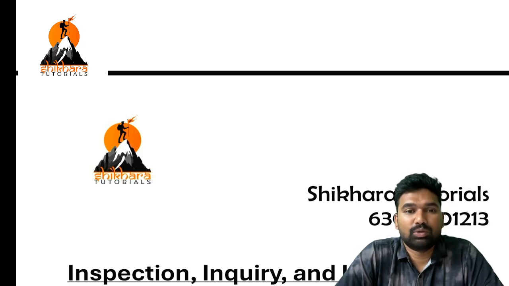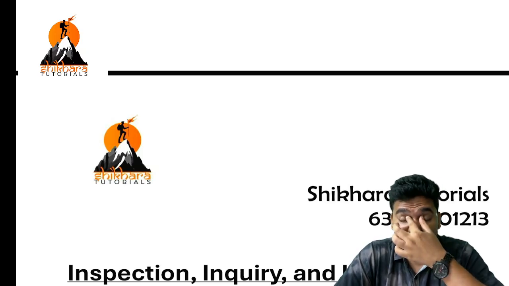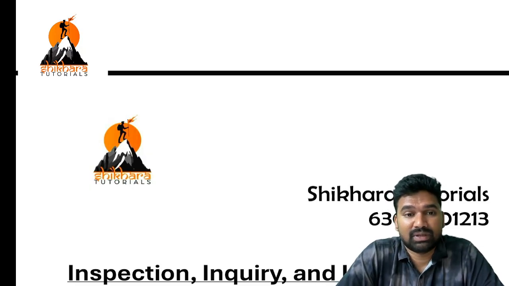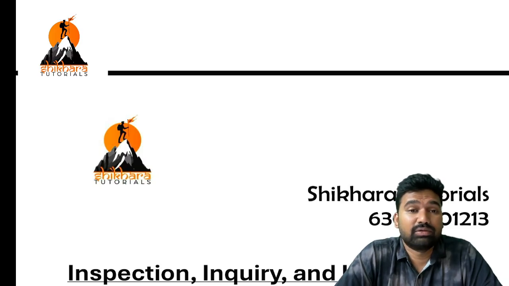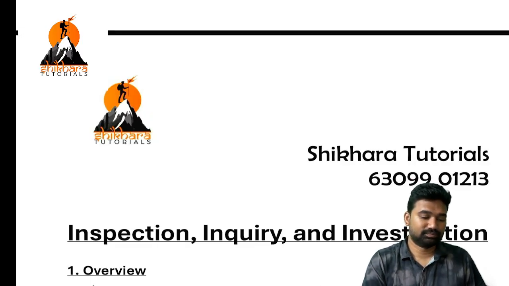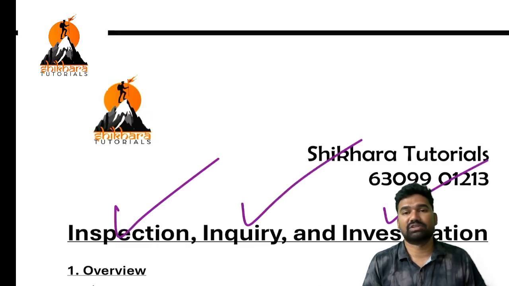This is the part 2 video of the quick revisionary marathon session of Companies Act. In the part 1 video, we have successfully discussed directors, KMP, and board meetings and procedures. In this part 2 video, we are going to discuss inspection, inquiry, investigation, compromise, arrangement, amalgamation, and prevention of oppression and mismanagement. The title itself says inspection, inquiry, and investigation.